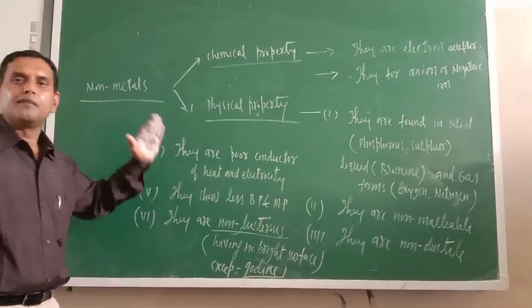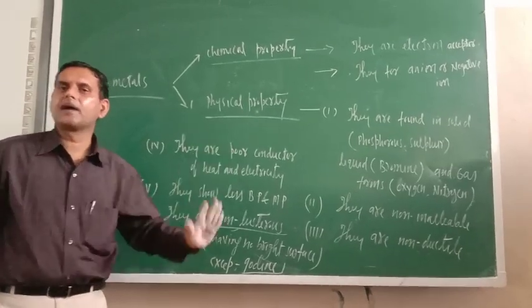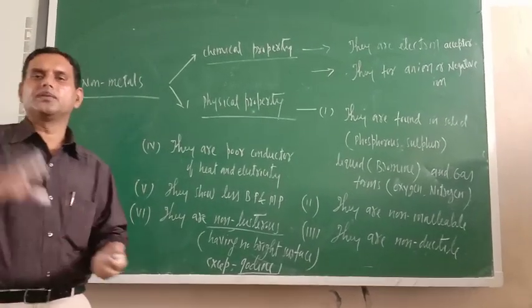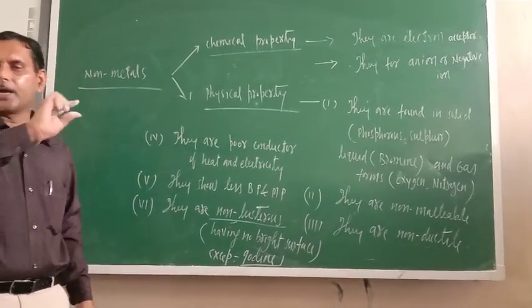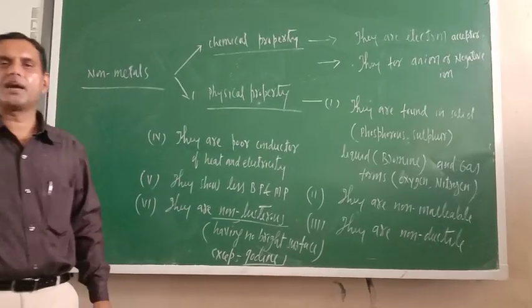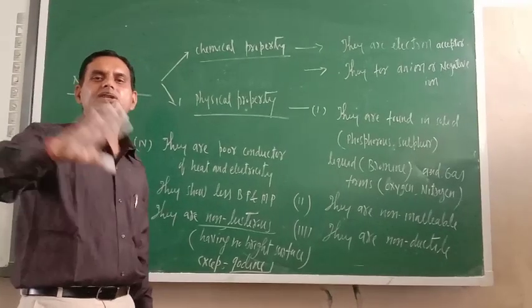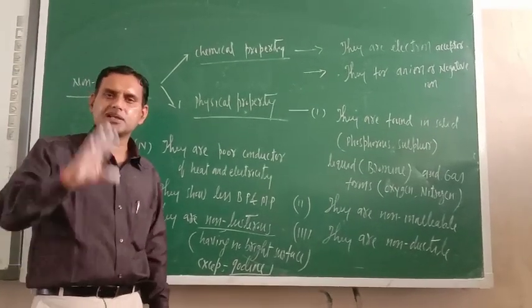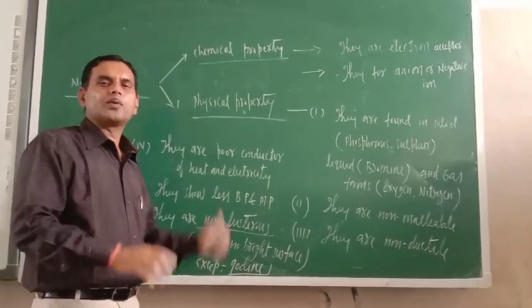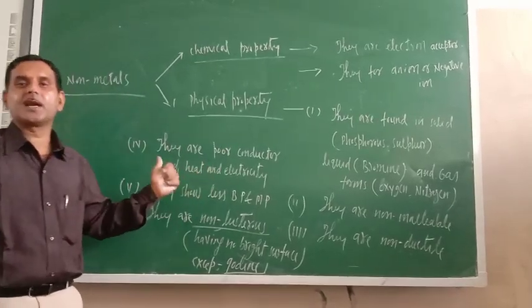This way, metals and non-metals are completed. Now draw one column and write down the physical properties of metals and the physical properties of non-metals. So the distinction between metals and non-metals is over. Now this is the time to write the examples of metals and non-metals.